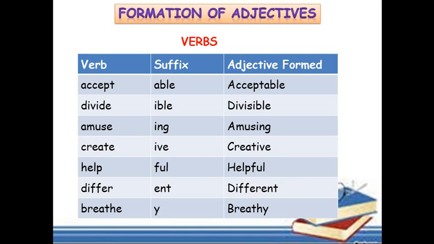Divide and able gives divisible. Amuse and ing gives amusing. Create plus ive gives creative. Help and ful gives helpful. Defer and ent gives different. And breathe and y gives the word breathy.